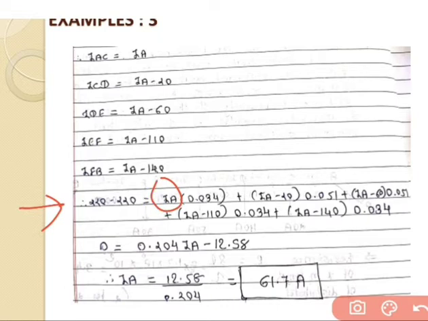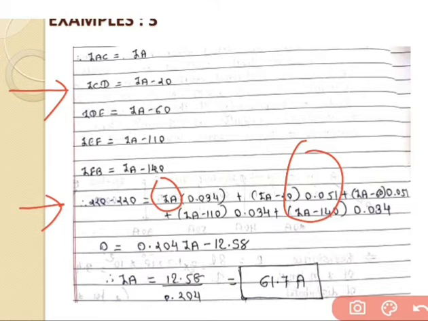Then the value of RAC, that is 0.034, plus IA minus 20, the current flowing through the CD section, with a resistance of 0.051, IA minus 60 into 0.051, plus IA minus 110 into 0.034, plus IA minus 140 into 0.034.